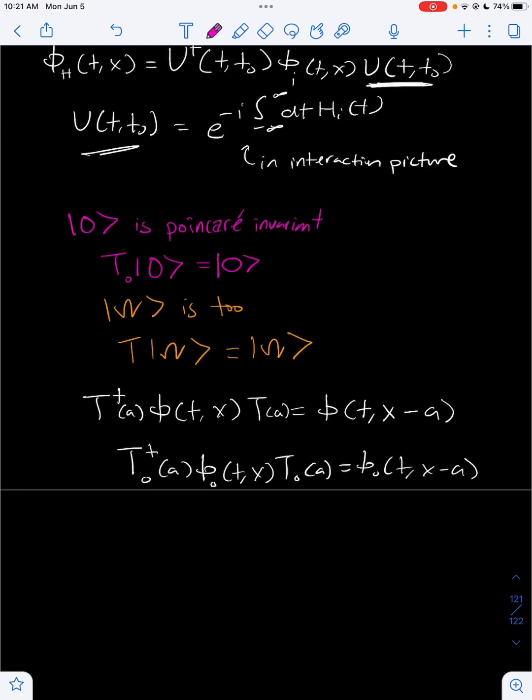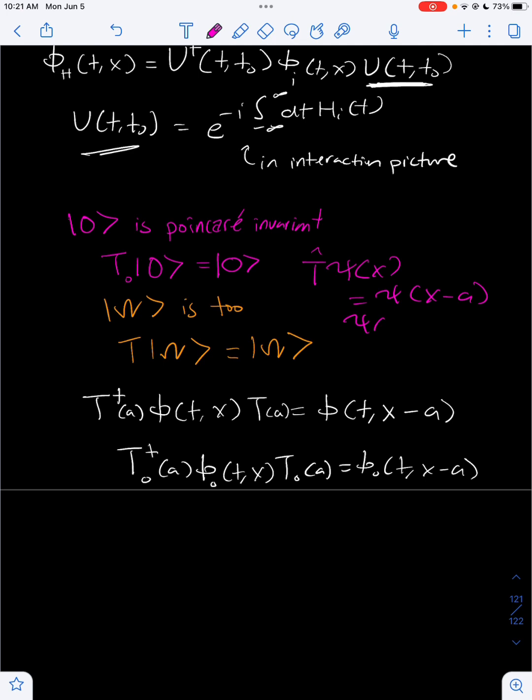We should first note that the vacuum state is what's called Poincaré invariant, which implies that the translation operator acting on the vacuum state gives us the same exact thing. And by the way, the translation operator is from quantum mechanics. It acts on some wave function psi of x and gives us psi of x minus a, which means it shifts the wave function by some amount a.